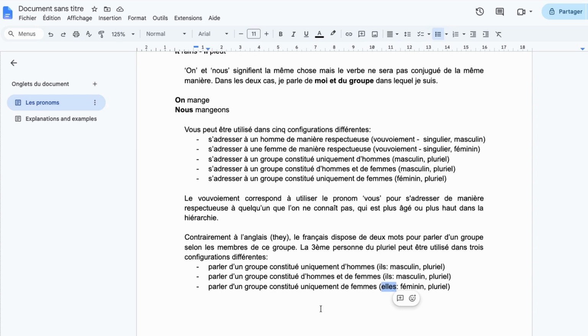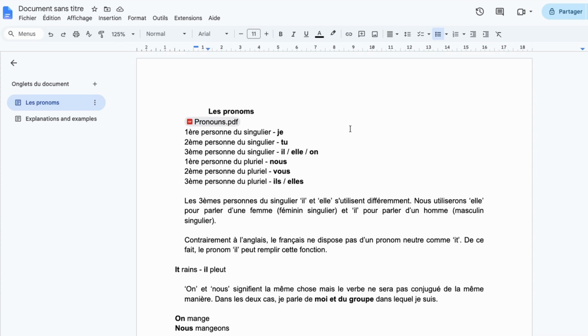And just as in English, when we use this one, the third person of the plural, they, when we use those pronouns, ils, elles, with an S, we are talking about a group. We are not talking to that group. We are talking about that group. They are watching TV. Ils regardent la télévision. Elles regardent la télévision. So that was it for today.